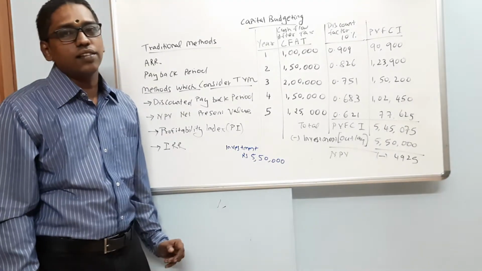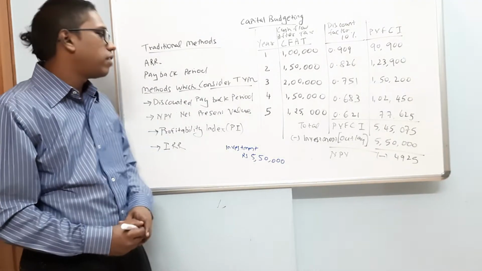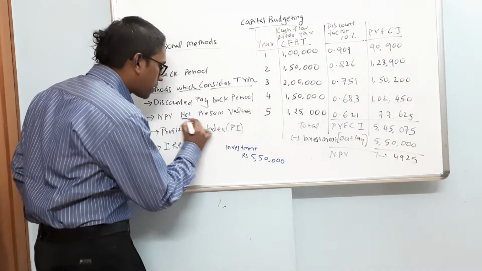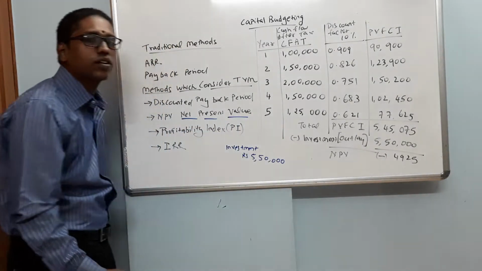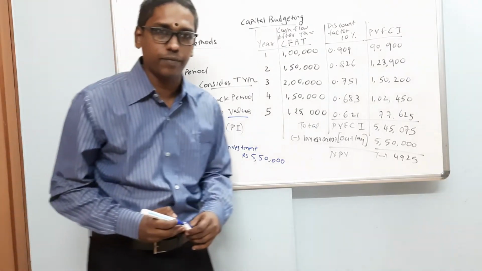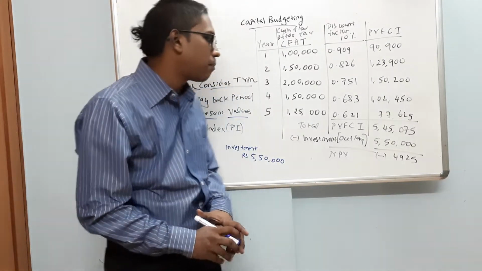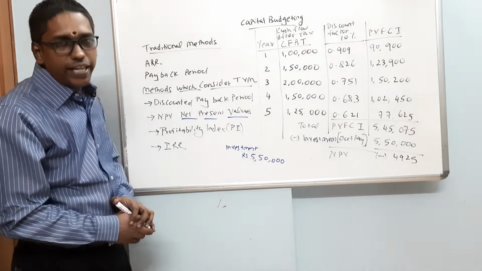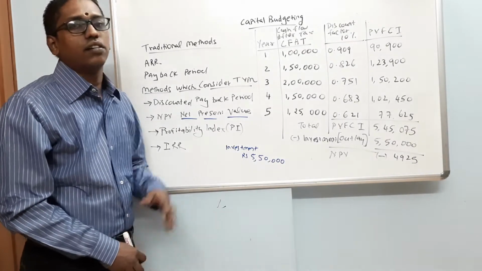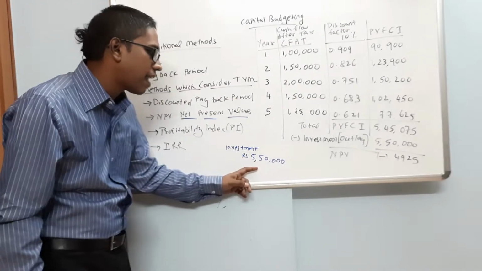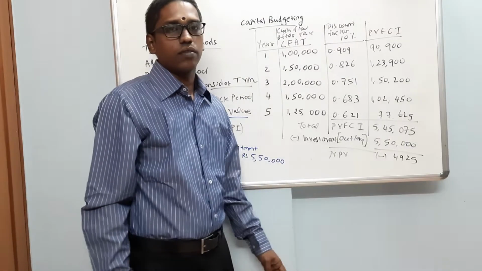We will discuss one problem in which we will learn the concept of net present value, which takes into consideration time value of money. Let us in this example assume that we need to invest in a machine and the investment amount is rupees 5,50,000.